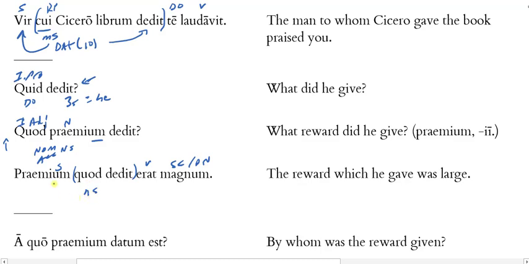Quod is neuter singular, premium is neuter singular, so we have a match to an antecedent or a head. And then it's either nominative or accusative, because quod could be either, being neuter singular. But here it looks like it's probably accusative because it's the direct object of dedit. The prize which he gave was great.